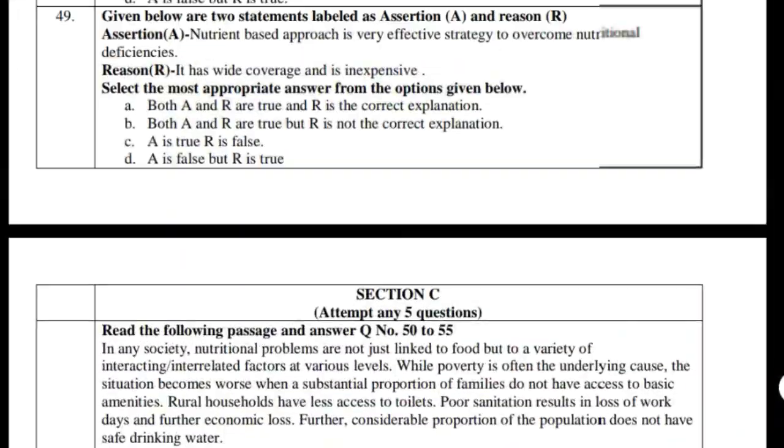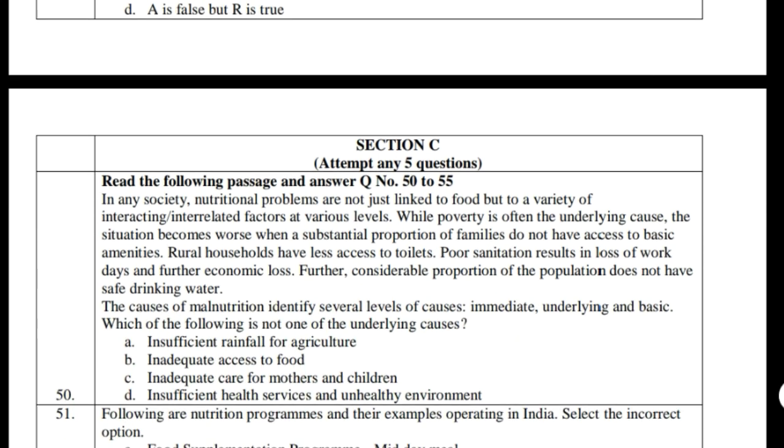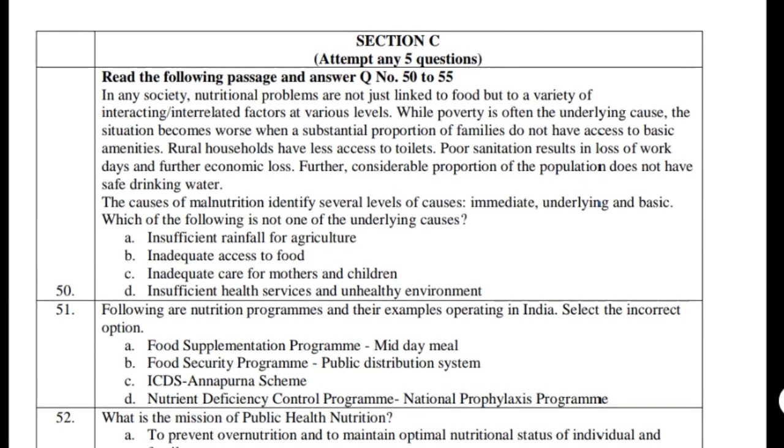We have completed 49 questions, out of which you had to attempt how many questions? Can you tell me the choice which was given? You had to attempt 20 questions for the first, 20 questions from the second. So till now you might have made use of your choice, but for practice we need to do all of them. Now we'll start with section C. Here you have 6 questions from question number 50 to question number 55. You have to attempt any 5 questions.